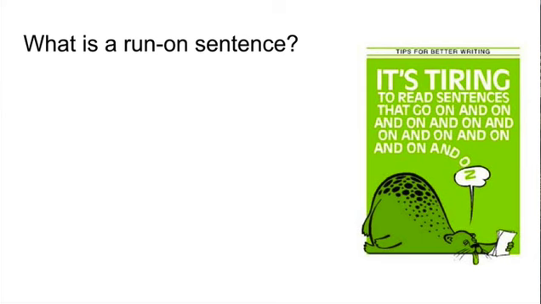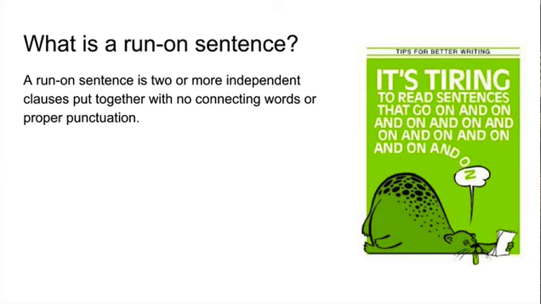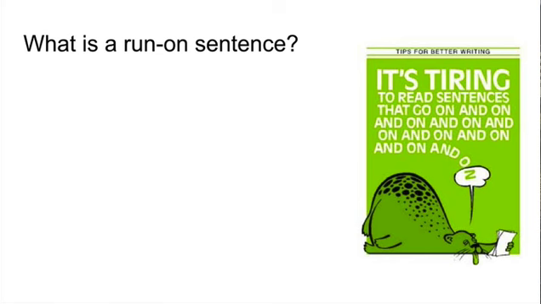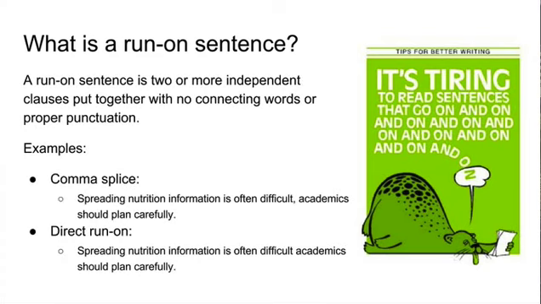What is a run-on? A run-on is 2 or more independent clauses put together with no connecting words or proper punctuation. Remember, an independent clause includes a noun and a verb. In simple sentences, a run-on goes on excessively before reaching its end. There are 2 common examples of run-ons. The first is a comma splice. This is when a comma is used in place of a period or a semicolon.